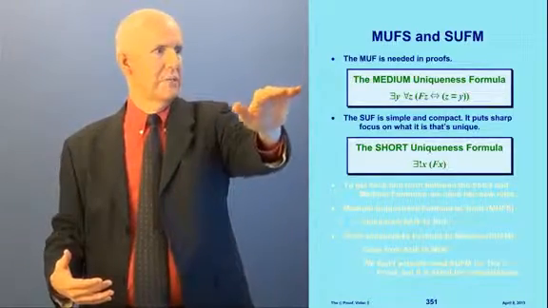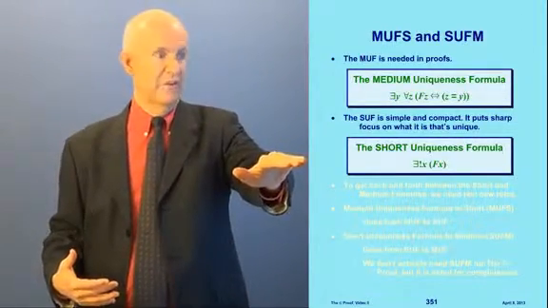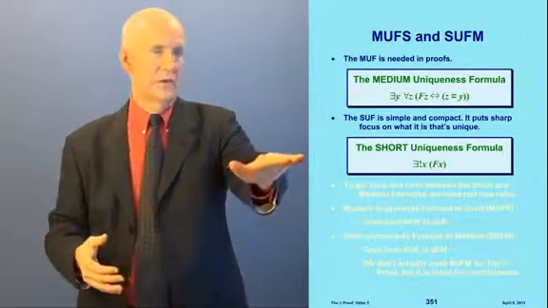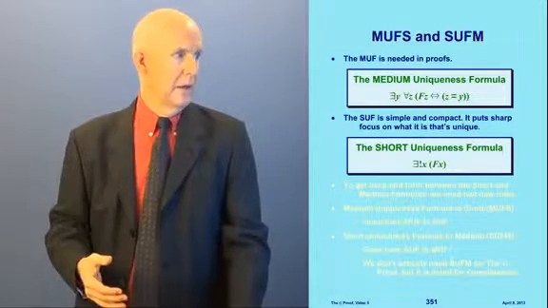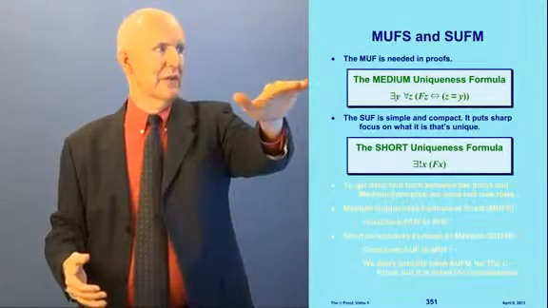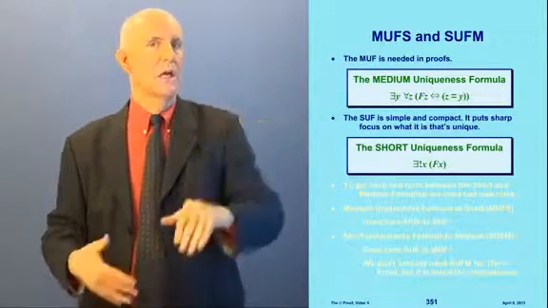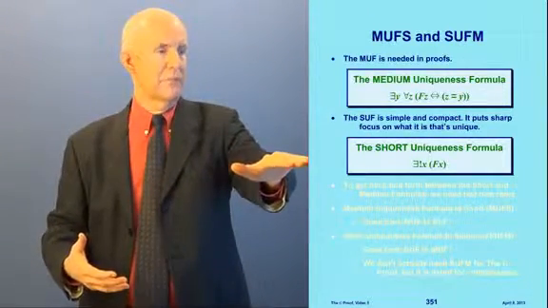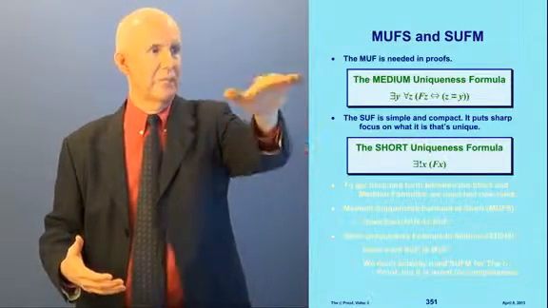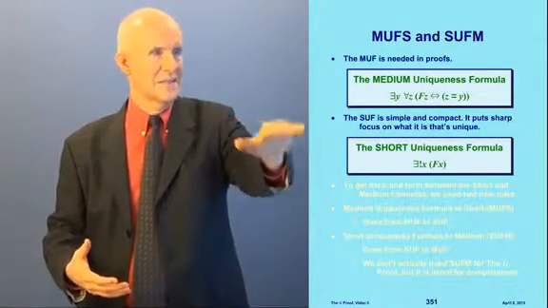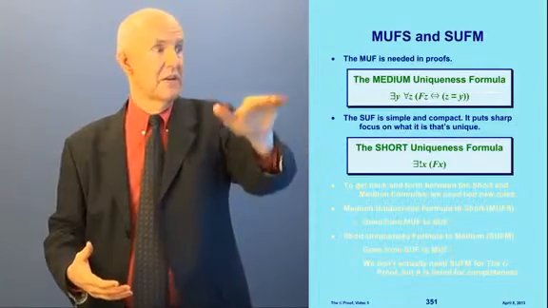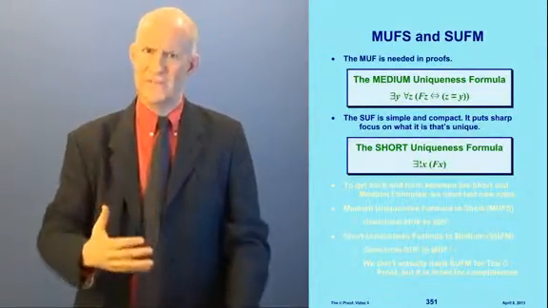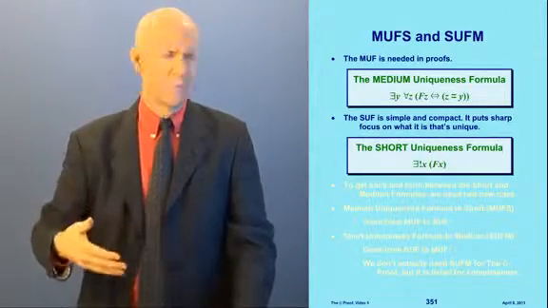So here's the medium formula, here's the short uniqueness formula, which simply says there exists exactly one thing that F's, using the exclamation point. And this is an abbreviation for this. We need the medium one in proofs. And then this one, we'll use it in proofs too, but we'll always get it directly from this, because it's just an abbreviation for this. But this is sharp and easy to see what it says. That's why it's valuable. So all three of them are important.